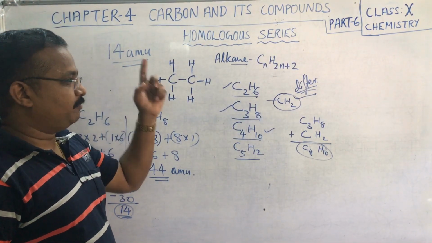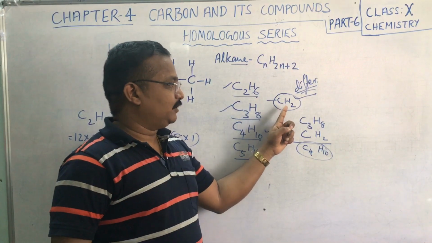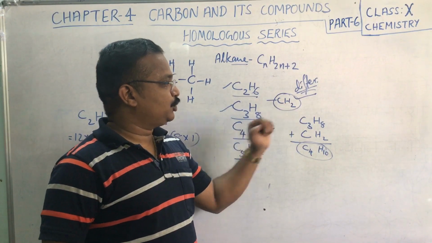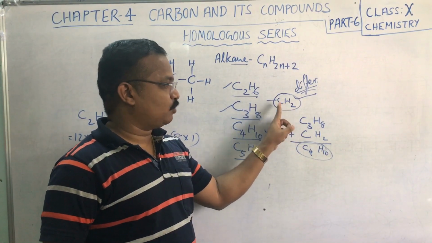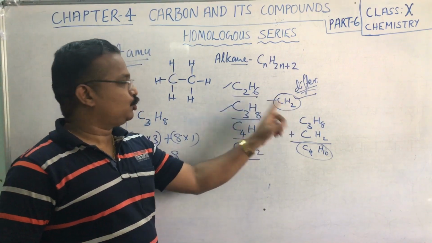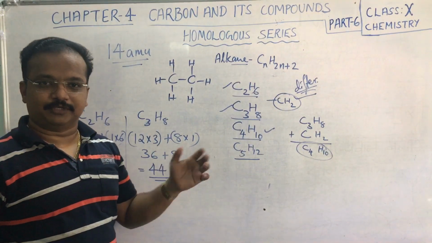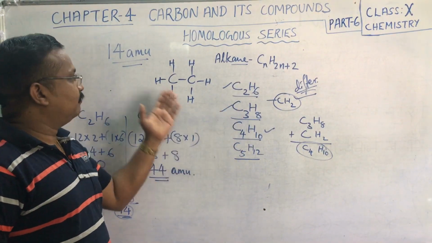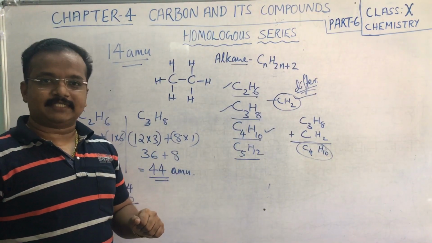That is what we discussed before: they differ by CH2. One carbon atom has 12 atomic mass units, plus 2 comes to 14 atomic mass units.